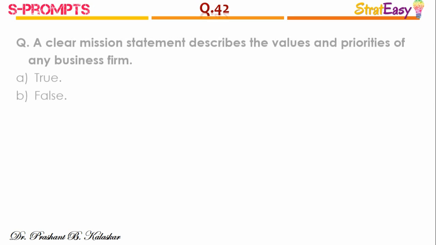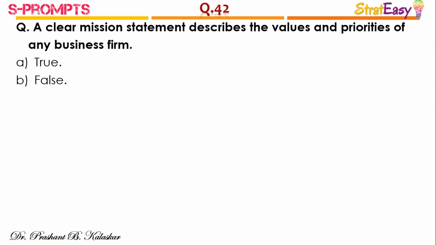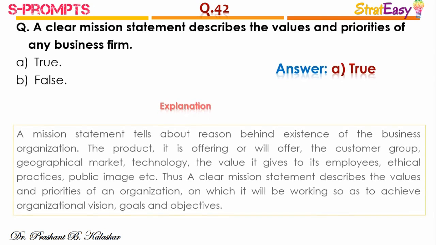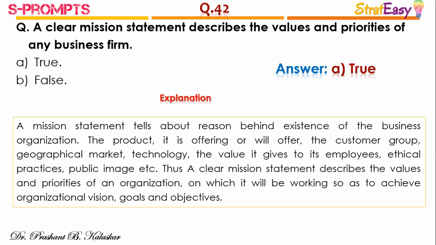Question number 42. A clear mission statement describes the values and priorities of any business firm. The right answer is option A, true. A mission statement tells about the reason behind existence of the business organization, the product it is offering or will offer, the customer group, geographical market, technology, the value it gives to its employees, ethical practices, public image, etc. Thus, a clear mission statement describes the values and priorities of an organization on which it will be working so as to achieve organizational vision, goals and objectives.